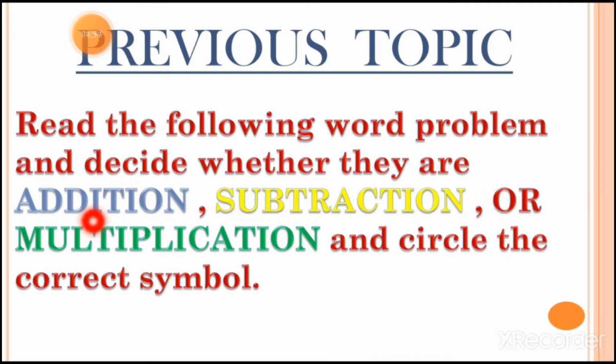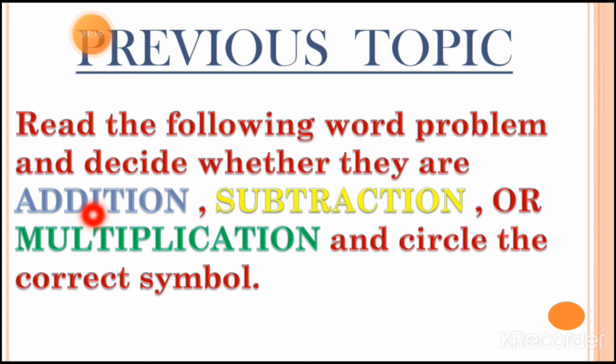After reading, we have to decide whether it is an addition word problem, a subtraction word problem, or a multiplication word problem. We have to decide it, and then we have to circle the correct symbol. It means the addition sign, the subtraction sign, or the multiplication sign.